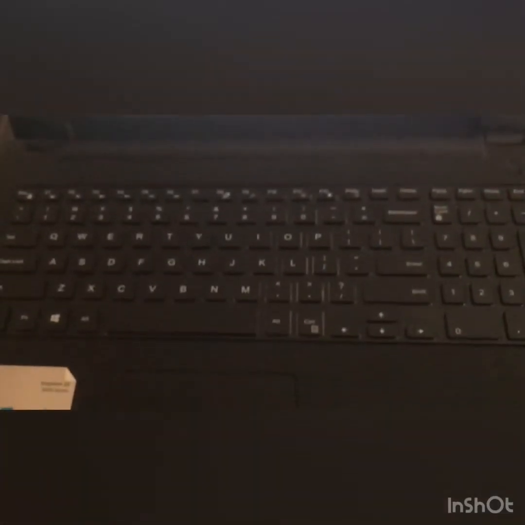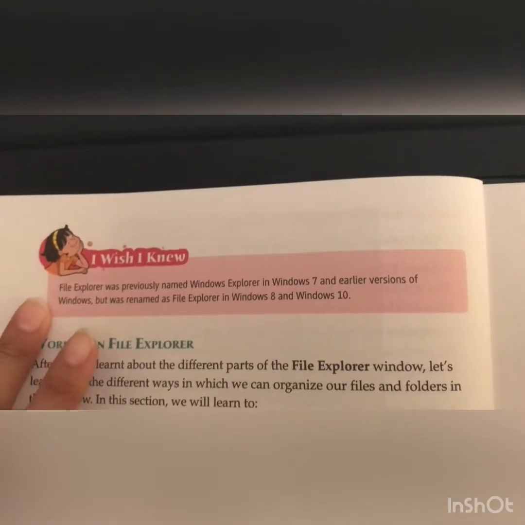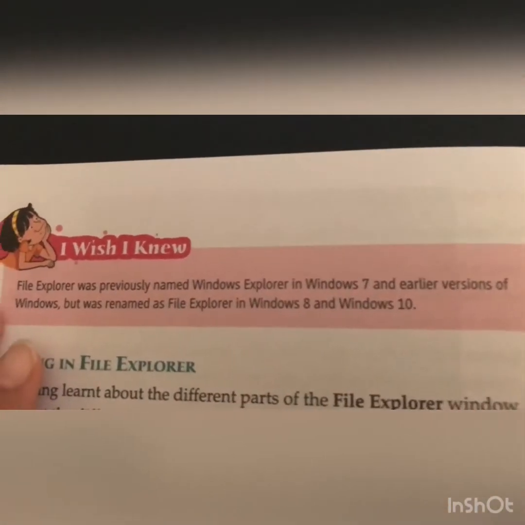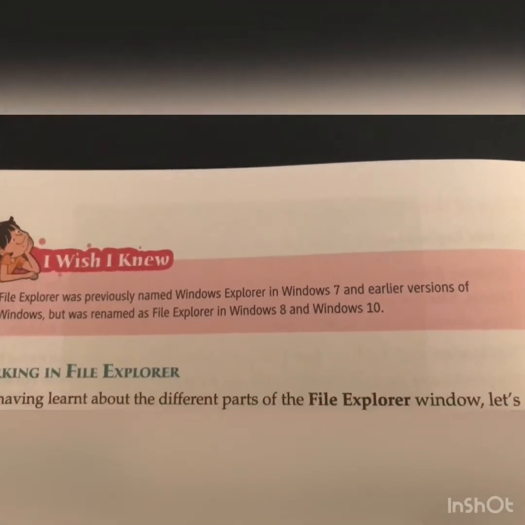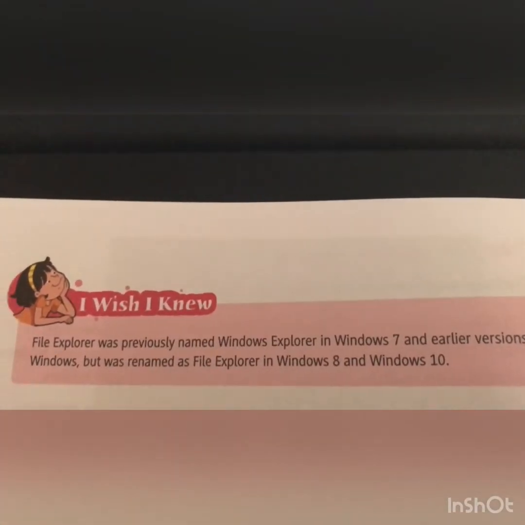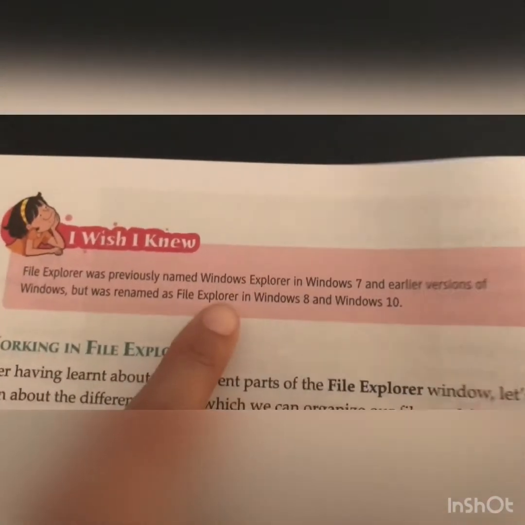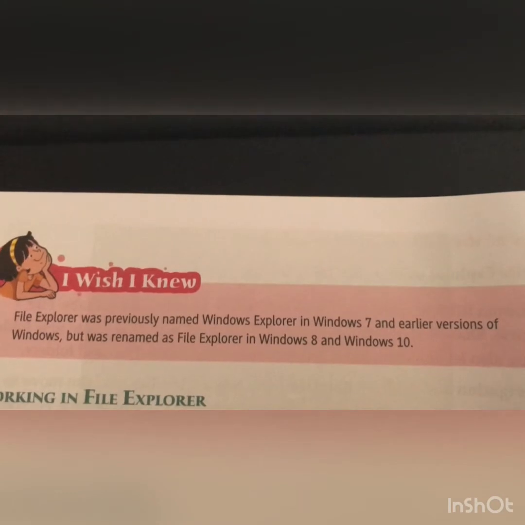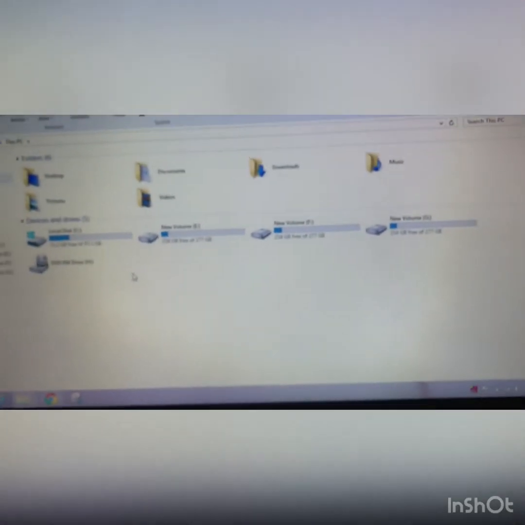So now I will show you page number 22 of the course book. I wish to know, File Explorer was previously named Windows Explorer in Windows 7. In Windows 7, the operating system, File Explorer was named Windows Explorer. But in the newer versions, Windows 8, Windows 10, it is named File Explorer. So you all have to find out more things about File Explorer, and I will ask you in the next class.